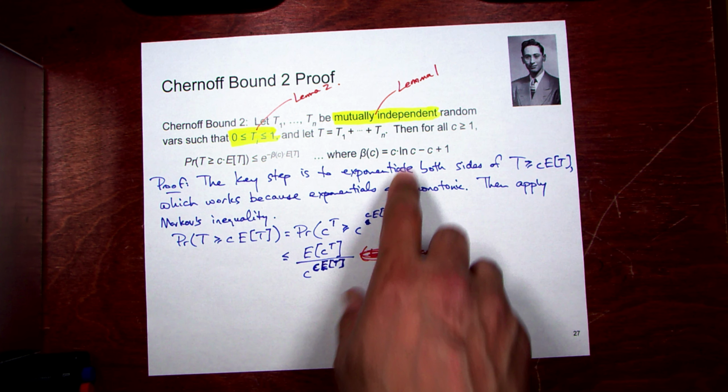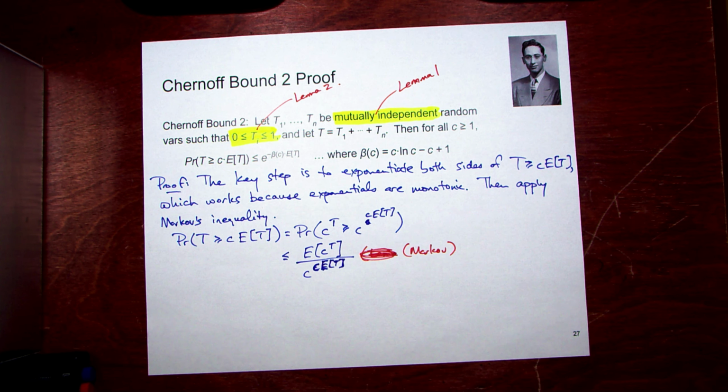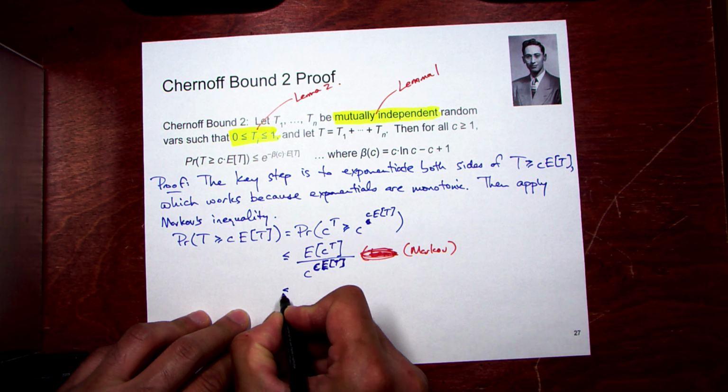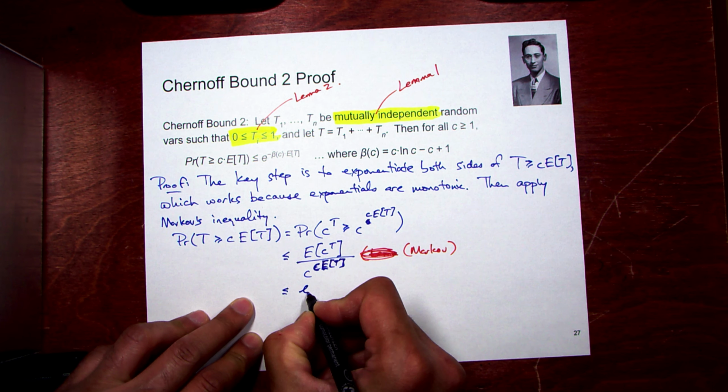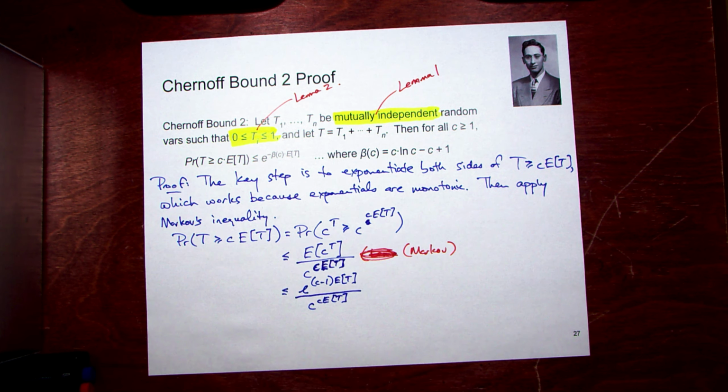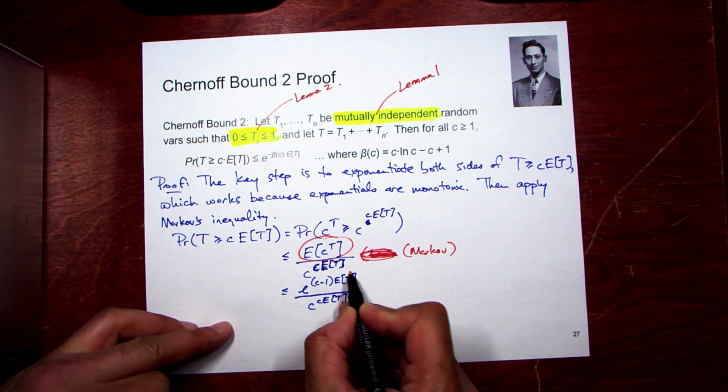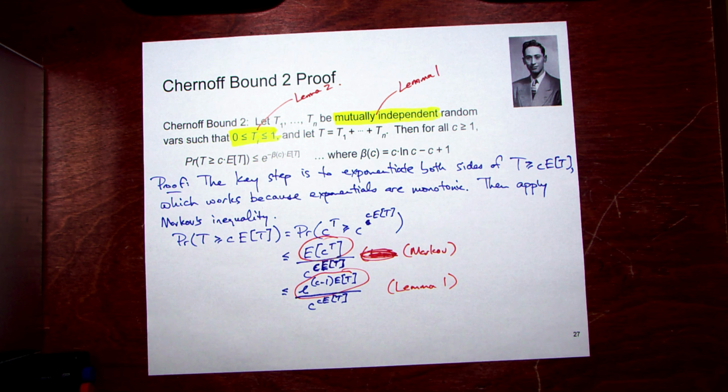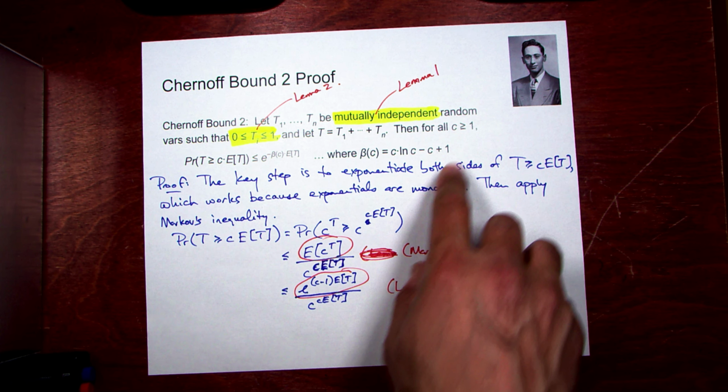Okay, so we'll deal with the denominator in a moment. In order for us to get this beta out correctly, the way the math has got to work out is that the numerator here, the expected value of c to the t, is less than or equal to e to the c minus 1 times the expected value of t. So this bit, less than or equal to this bit, is lemma 1. Now, why do I say that? Well, you can see the c minus 1 times E of t in here.